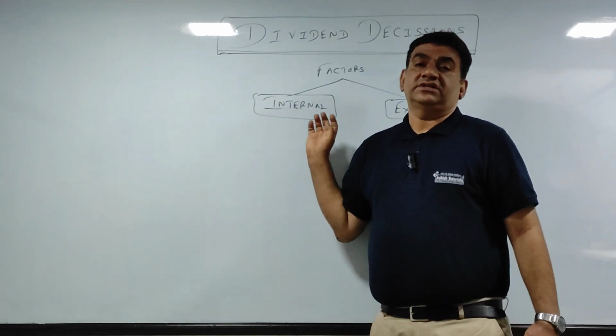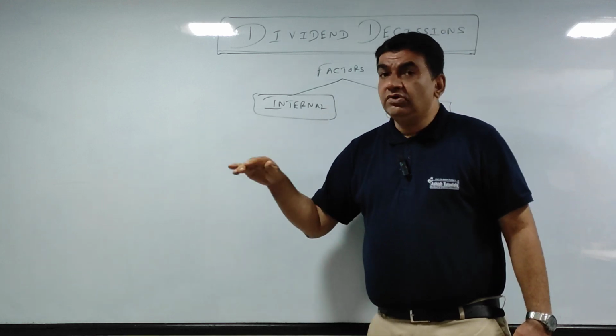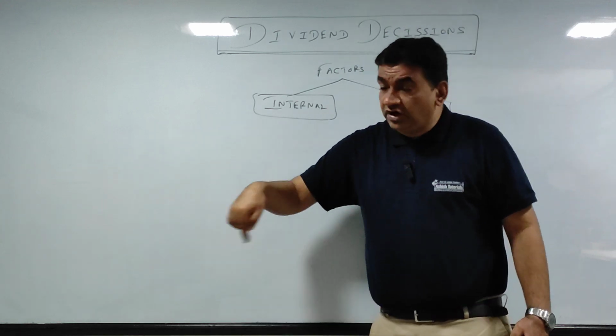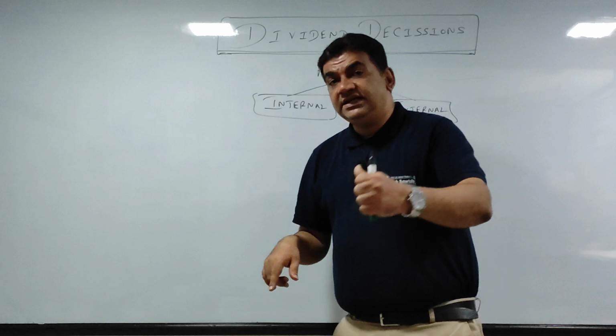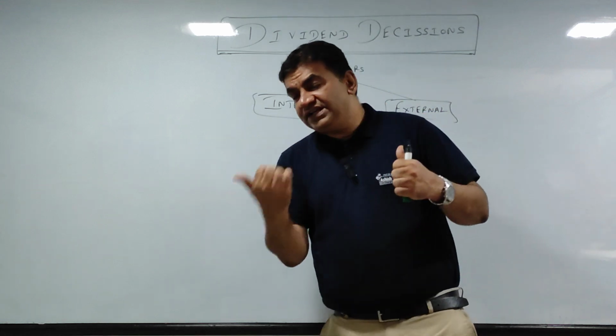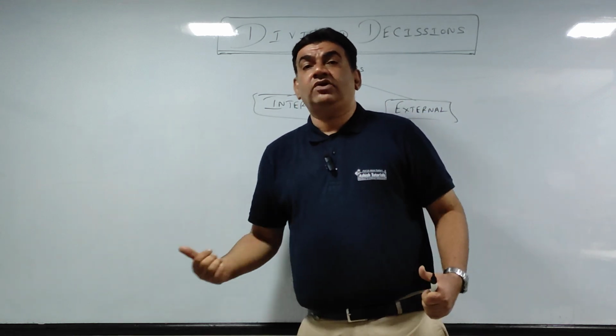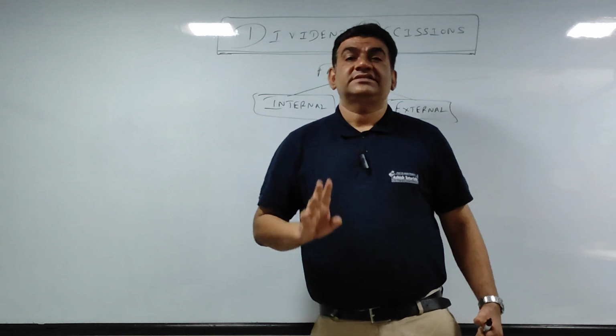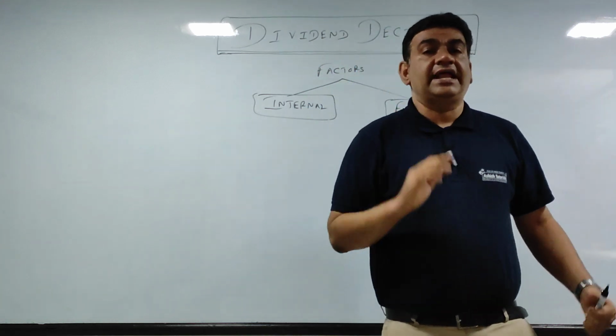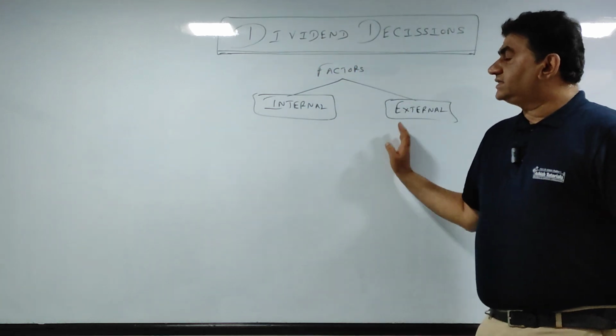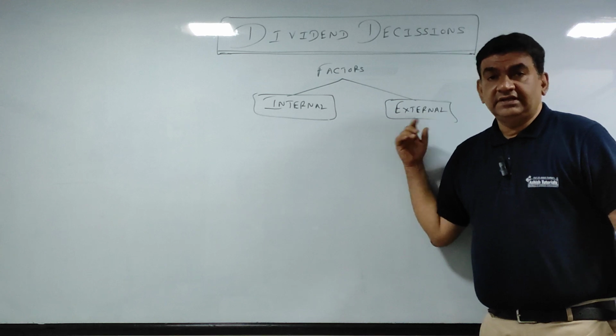All these are external because कंपनी को डायरेक्टली इफेक्ट नहीं कर रहा है, because it is not within the company. It has taken place outside, but it is going to have an indirect impact on the company. That is external factor, direct or indirect impact. So two factors, internal and external.